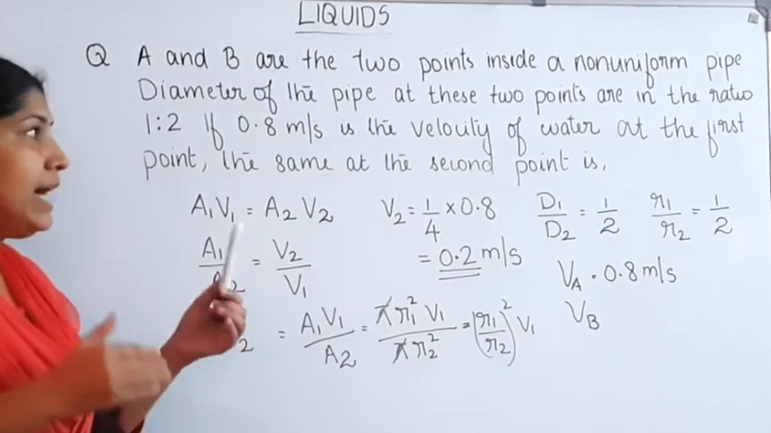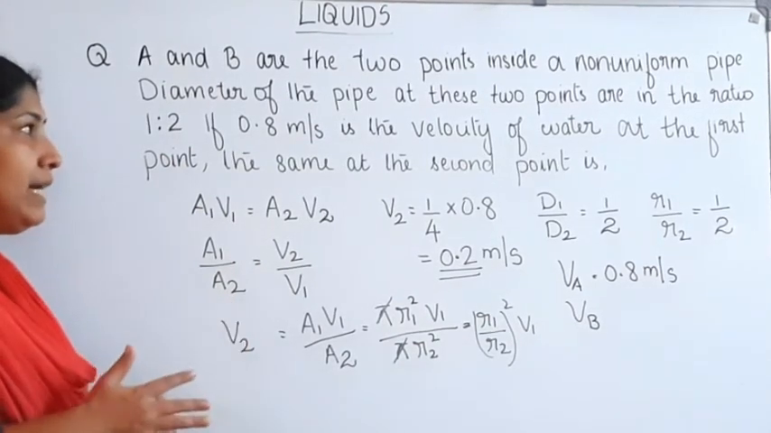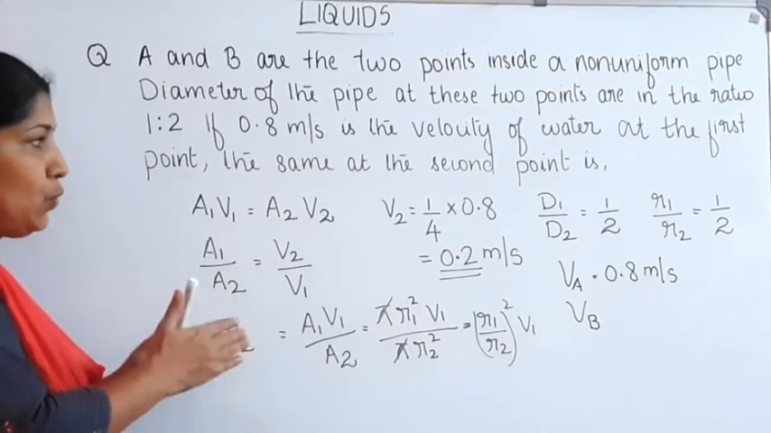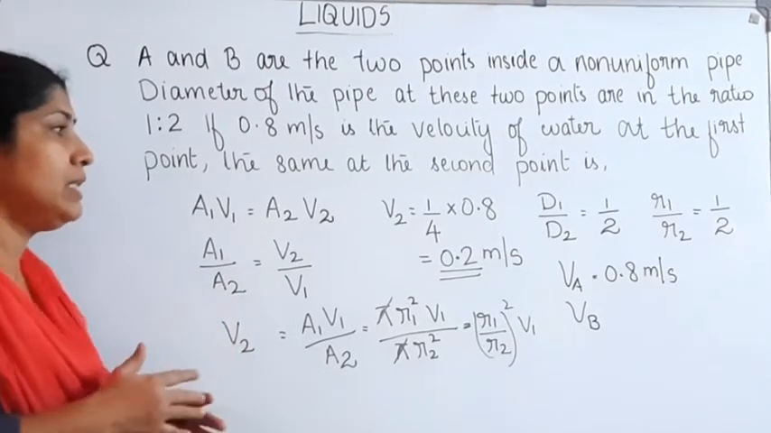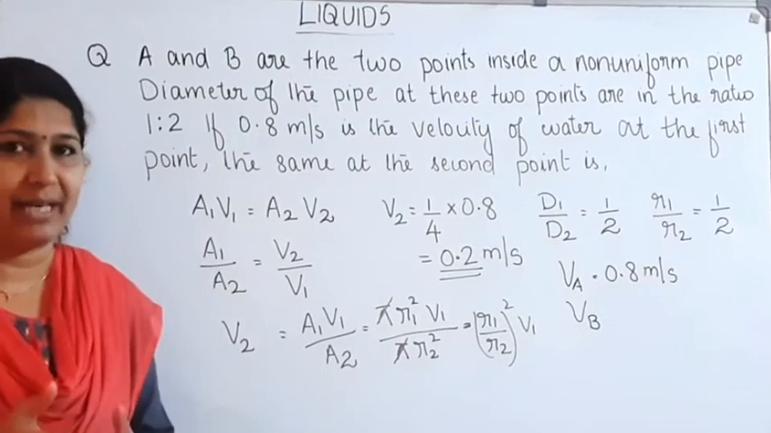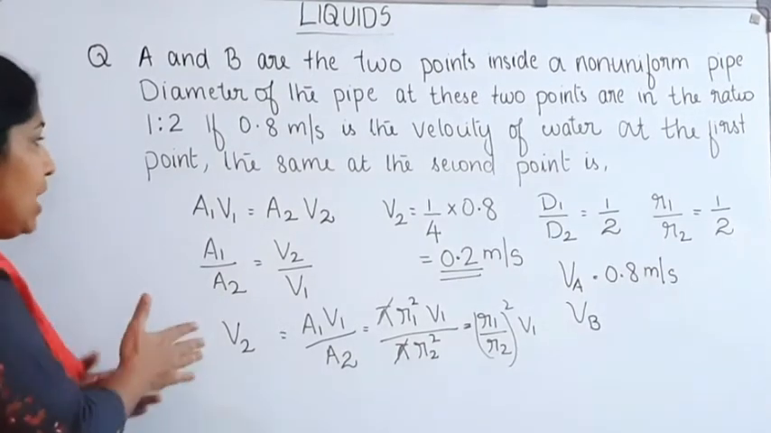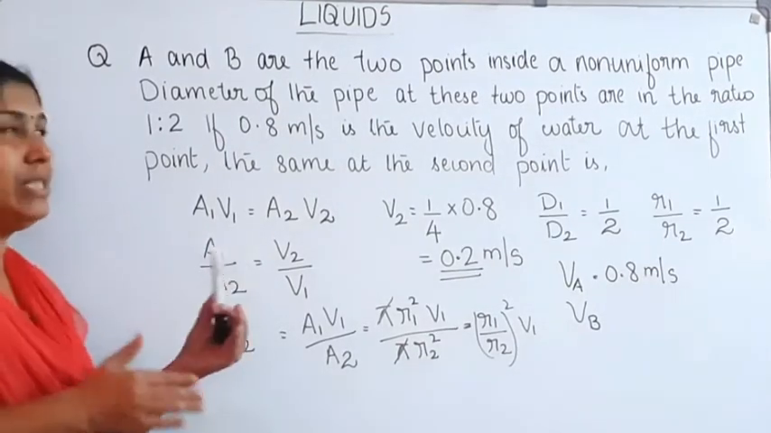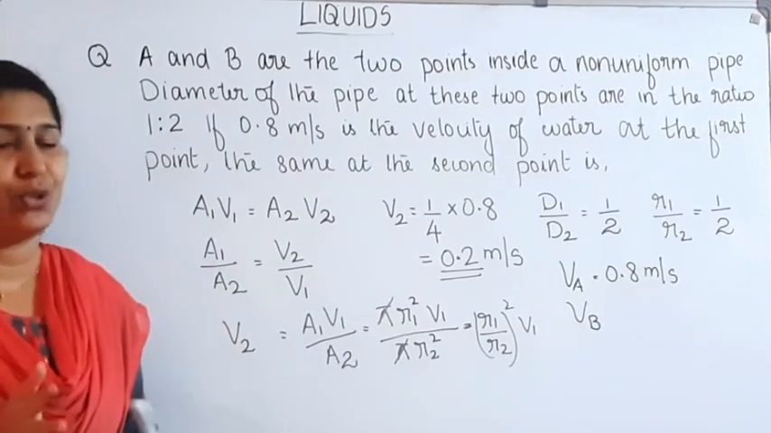We wanted to find out the velocity at the second point, that is the velocity V2. The velocity at the second point is equal to 0.2 meter per second. Here we used the equation of continuity, A1 V1 is equal to A2 V2.